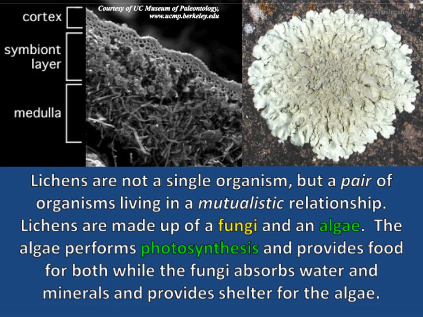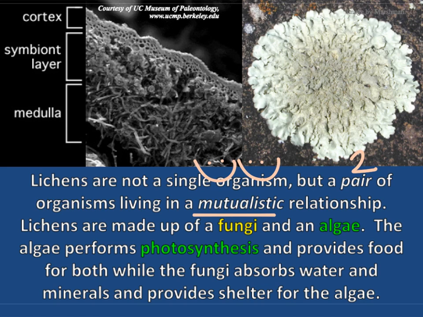So the cool thing about lichens, they are not a single organism, but a pair of organisms. Remember, a pair means two. So they are a pair of organisms living in a mutualistic relationship, meaning both are happy. Lichens are made up of a fungi and an algae. The algae performs photosynthesis and provides food for both, while the fungi absorbs water and minerals and provides shelter for the algae. Notice that they both benefit one another.